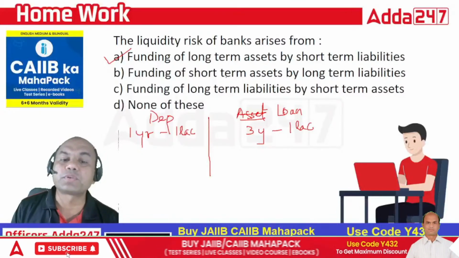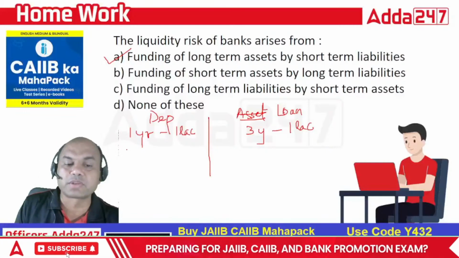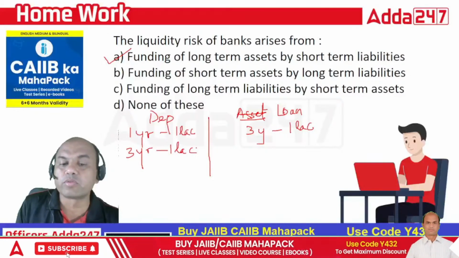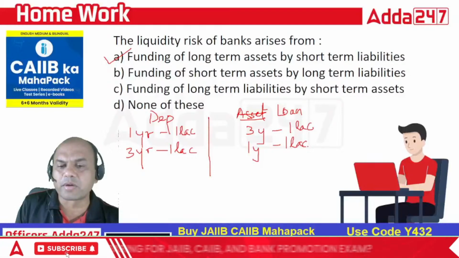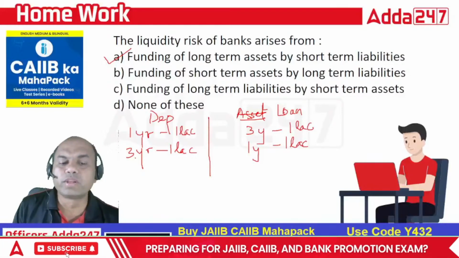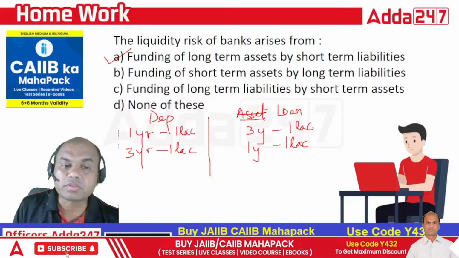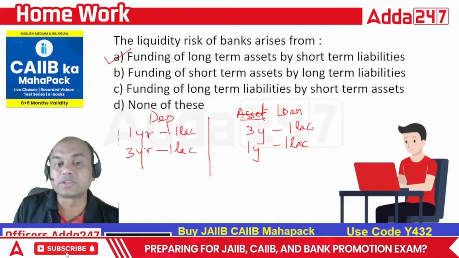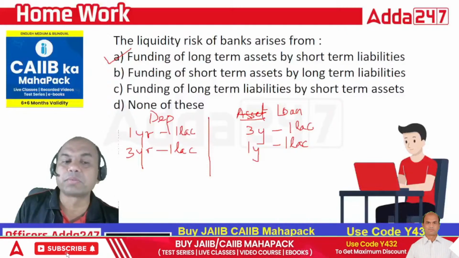Second, funding of short-term assets by long-term liabilities means what? Suppose I am having an FD of 3 years for 1 lakh and I give a loan of 1 year for 1 lakh. Am I in a problem as such? Will I face any problem? No. Why? Because this person will come to me after 3 years for his or her deposit, but this person will pay me within 1 year. So I am not in a problem over here. So this is not the answer.